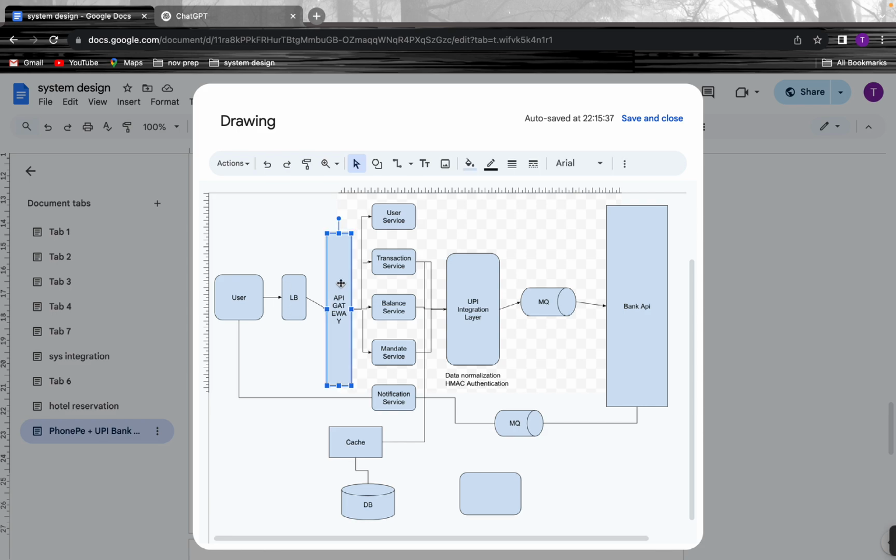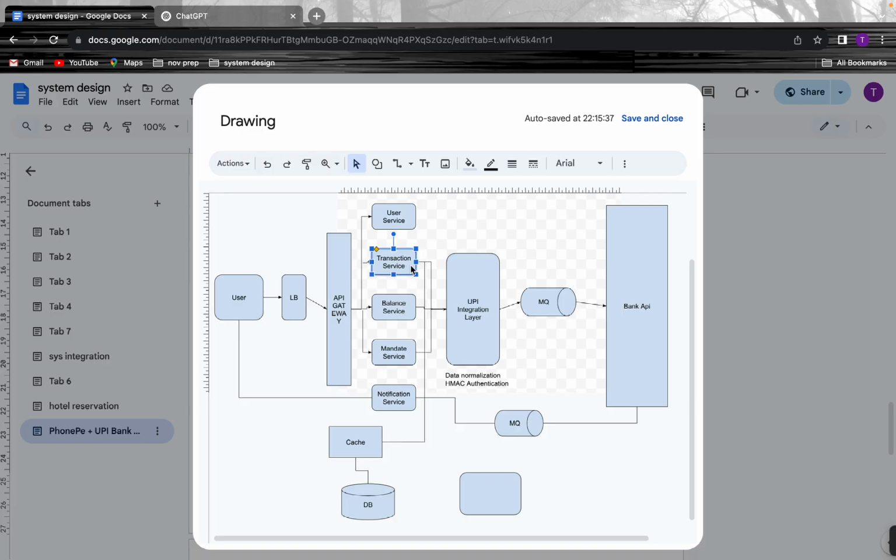This API gateway will take care of user authentication, rate limiting and all those things, and it will direct a particular API request to the particular service. So whenever a new user comes, it will go to the user service, and if the user initiates a balance, it will go to the balance service, or transaction, it will go to the transaction service.